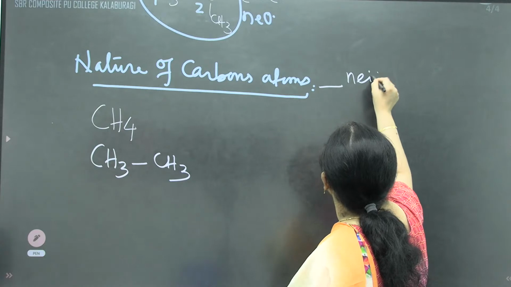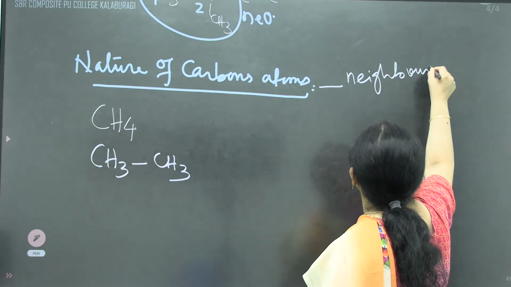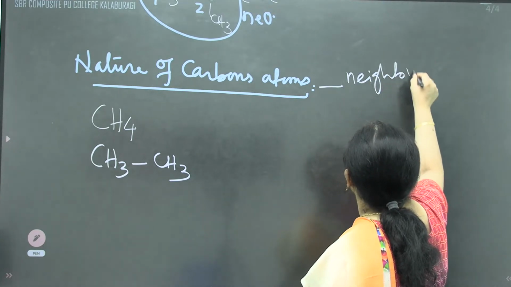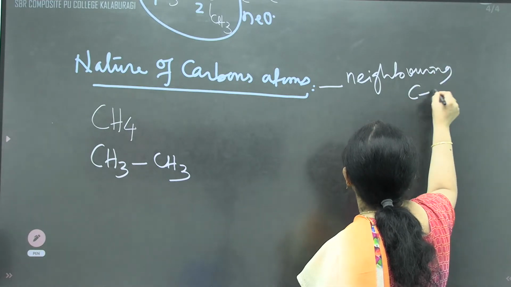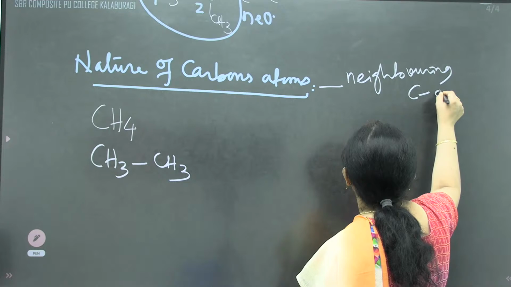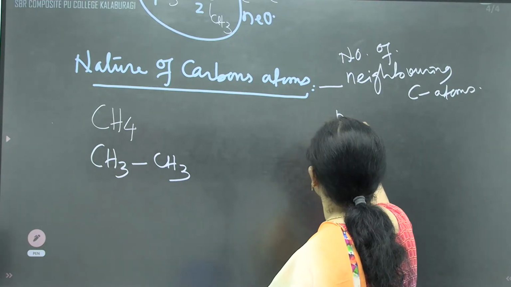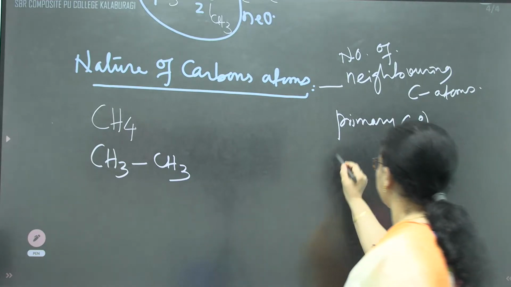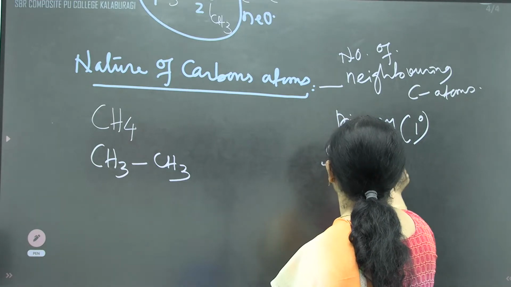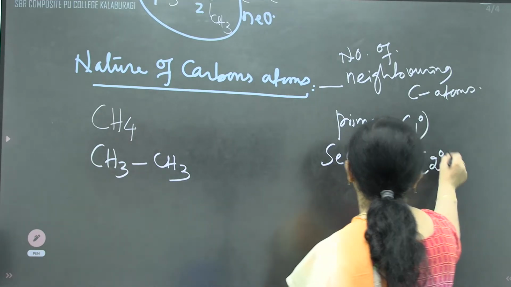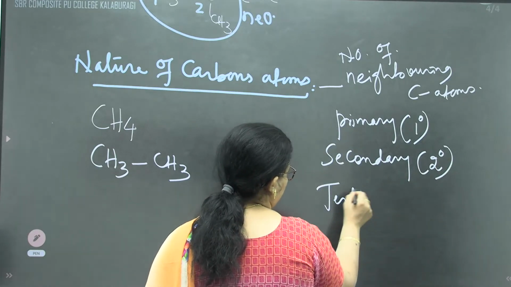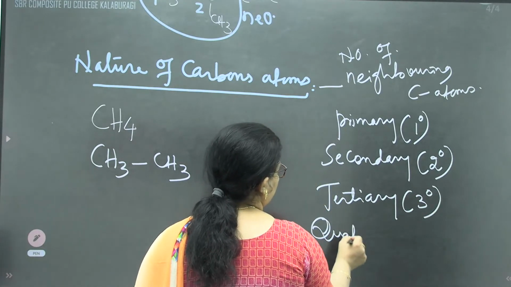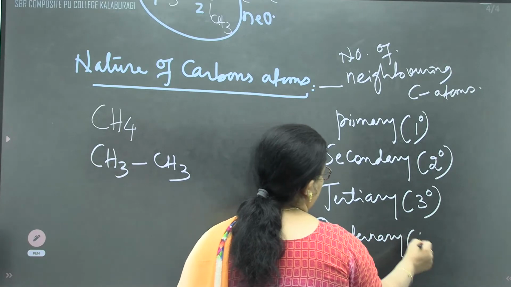Neighboring carbon atoms. It may be primary, designated as 1 degree, may be secondary, designated as 2 degree, tertiary, designated as 3 degree, and quaternary, designated as 4 degree.